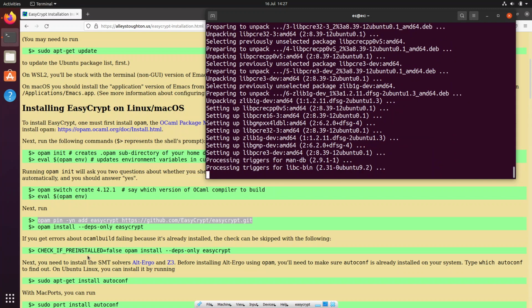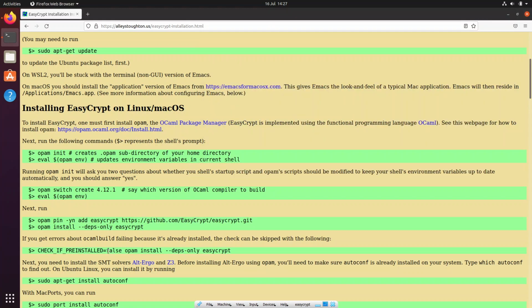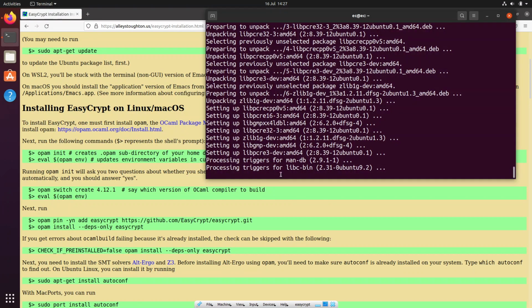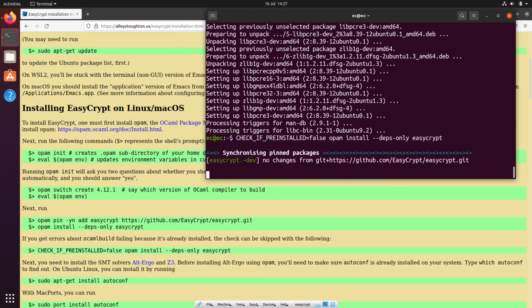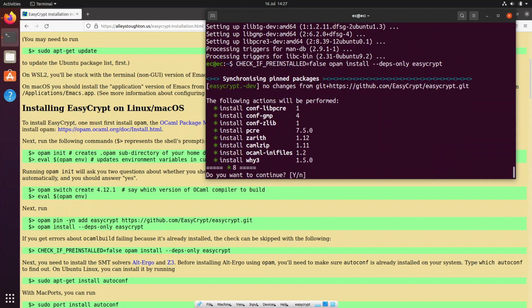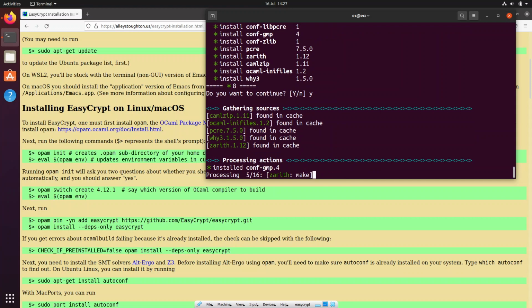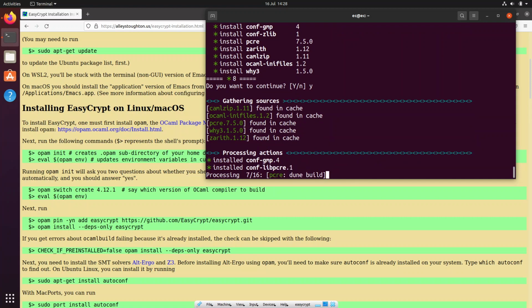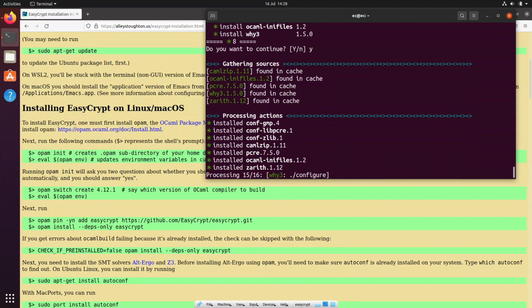And since we already installed some of them, I think we can grab this command so that Opam doesn't throw too many errors when it's installing EasyCrypt. So let's do that. Okay, so now it's working on the ones that it didn't manage to fix last time. So let's see how this goes. I think this should be quick, so I'm not going to pause again.